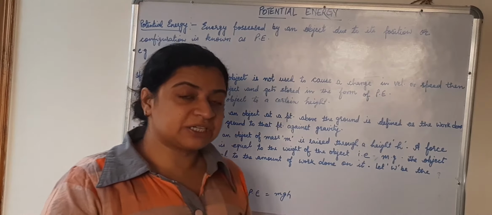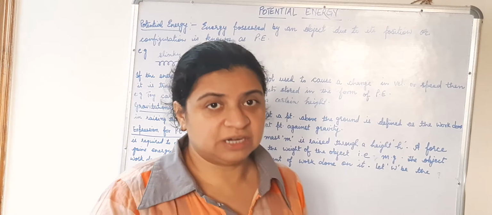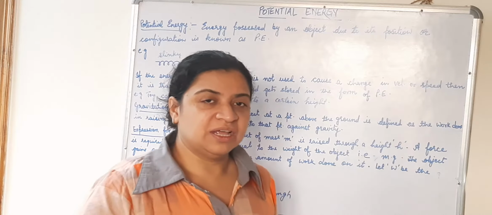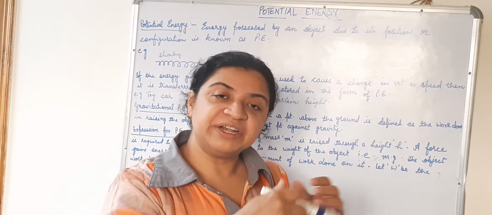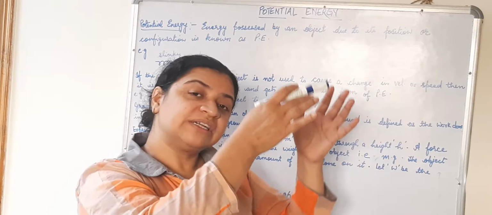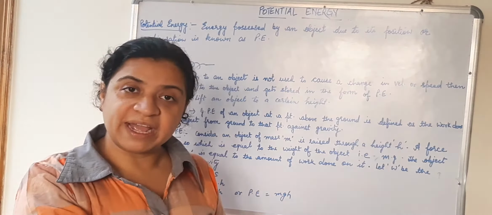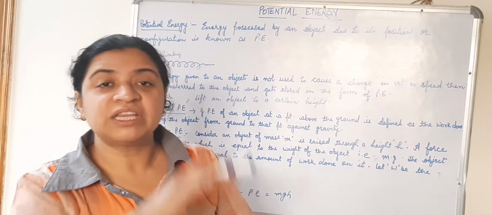When you keep it on the ground, what happens? It starts moving. The work which you had done in winding the key has got stored in the toy as potential energy. As soon as you keep it down, that potential energy gets changed into kinetic energy and the toy starts moving. This is how potential energy works.